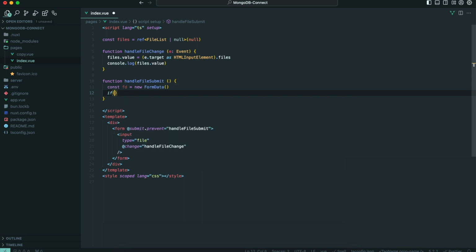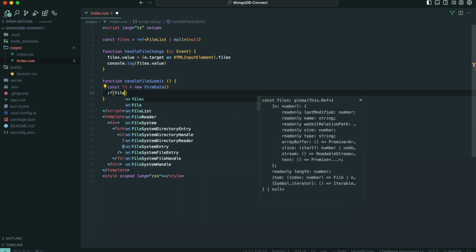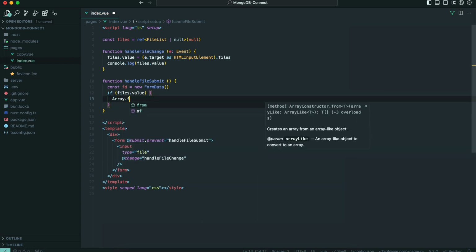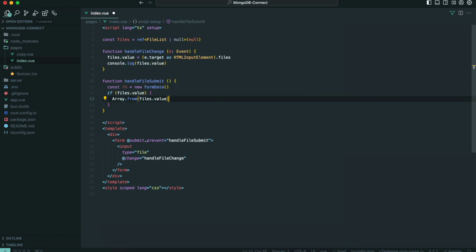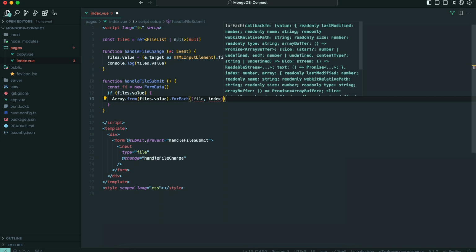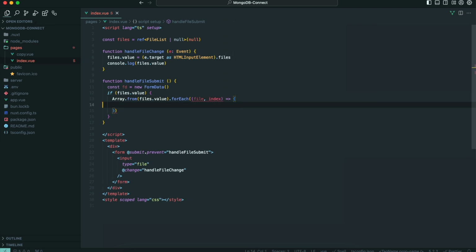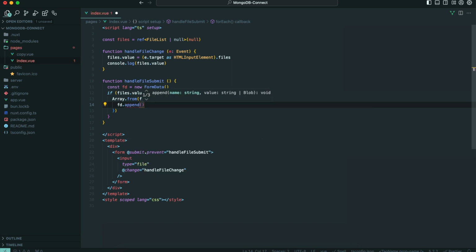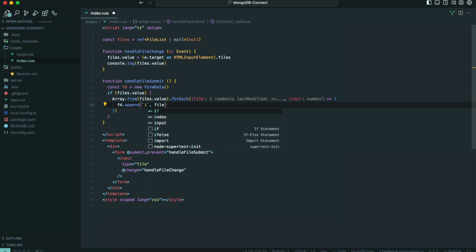Let's also validate the files, just to make sure that it is not empty, then Array.from files.value, forEach file, index, and fd.append the index and then the file.